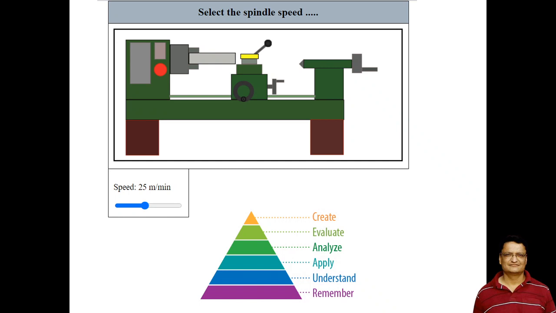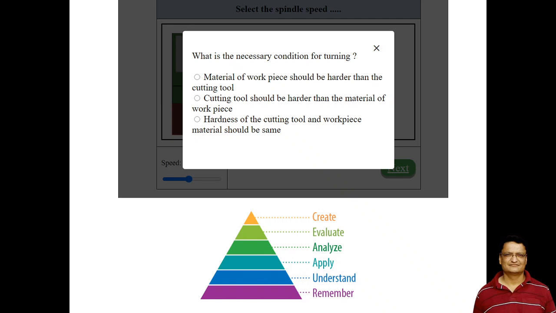Now the simulator is asking to select the appropriate speed. Now you can notice that the speed can be selected within a range specified between 20 meter per minute to 30 meter per minute. Now the student has selected 25 meter per minute, right? And again this is a navigation task, right? Now here the simulator is again asking one multiple choice question. Now you can notice that this is a little higher cognitive level question, which is at the understand level.